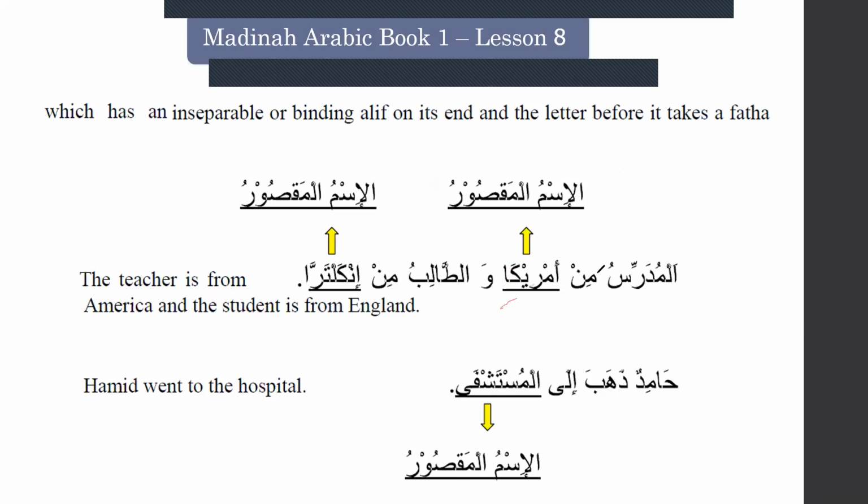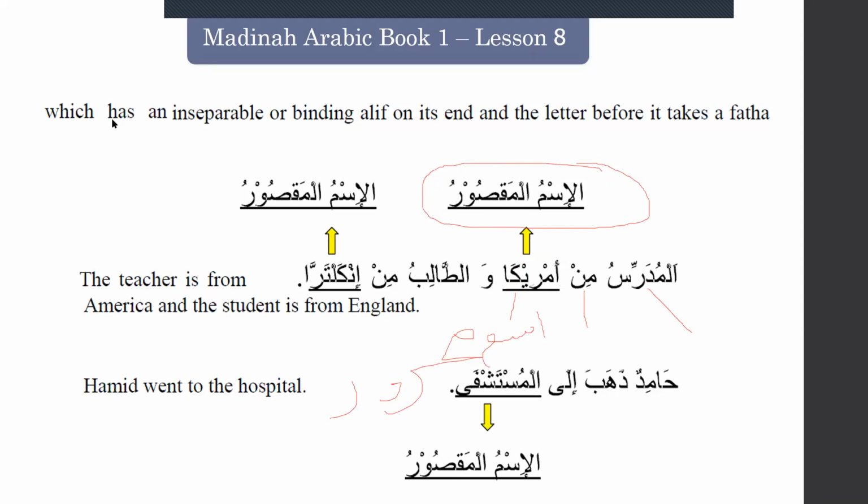Grammatically, al mudarrisu is mubtada, min is harful jar, Amrika is ismul majrur. Grammatically we will say ismul majrur, but we will not give kasra here because ismul maqsoor will not take kasra. So you can say it has an inseparable or binding alif on its end and the letter before it takes a fataha.